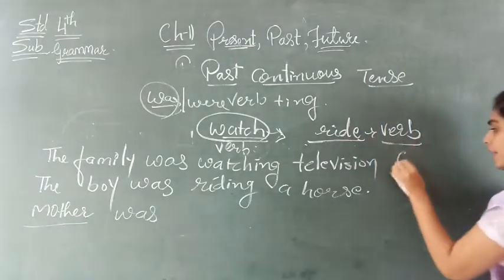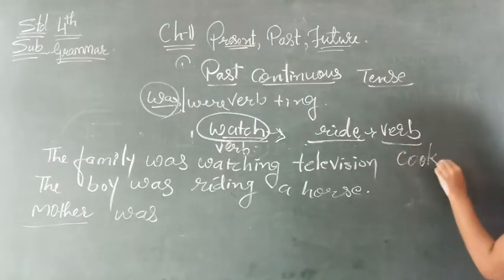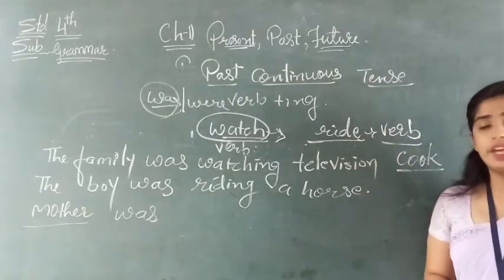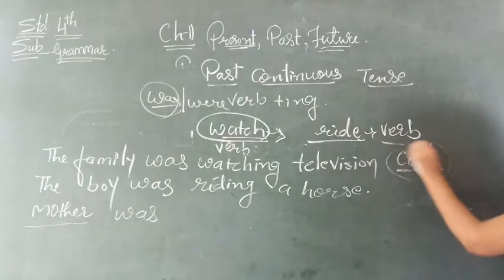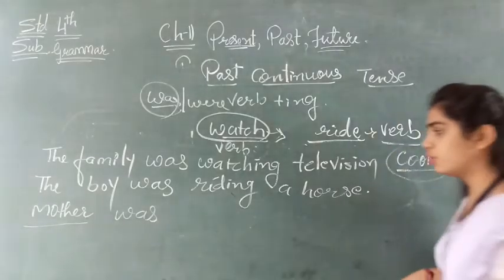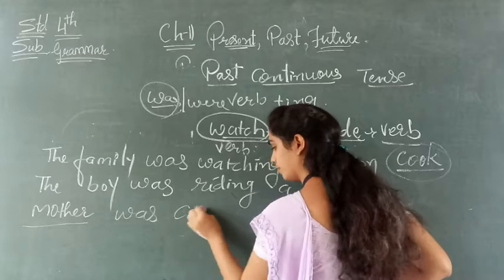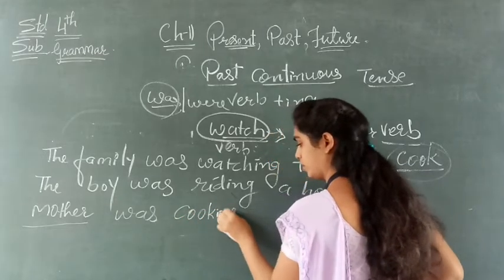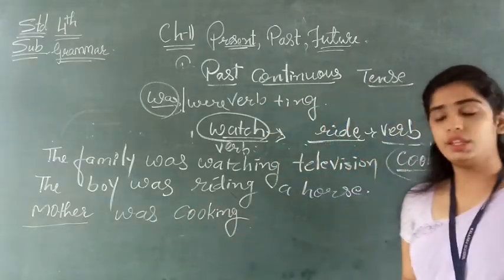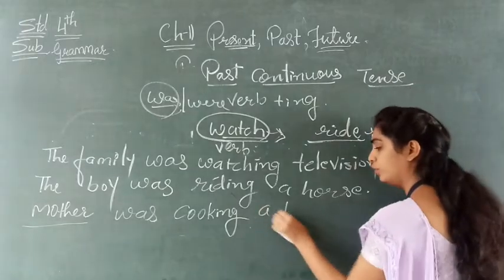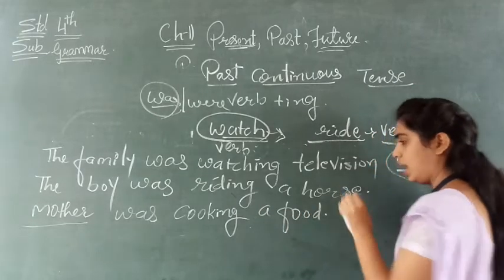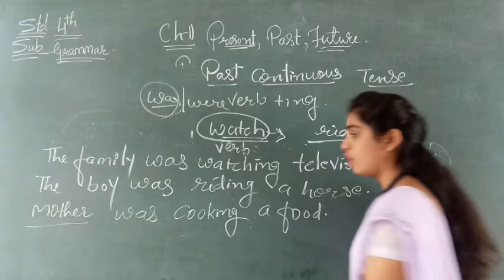Cook मतलब वो खाना बना रही है मम्मी. ठीक है, mother is cooking. So again वहाँ पे वो कुछ काम कर रही है. Action is taking place. So was cooking. Okay, mother was cooking a food. Understood children how to use was and where?